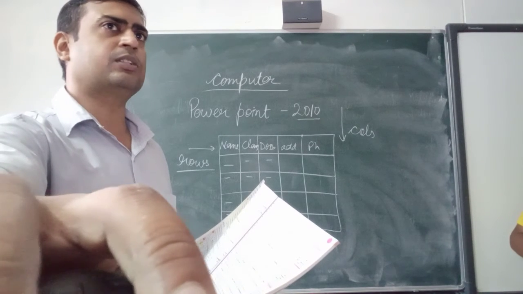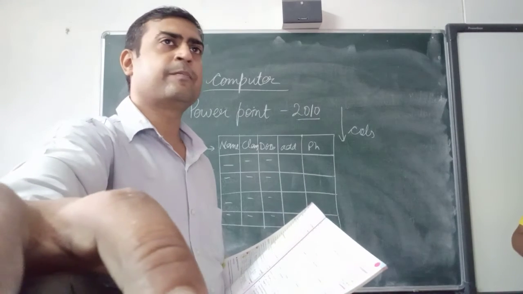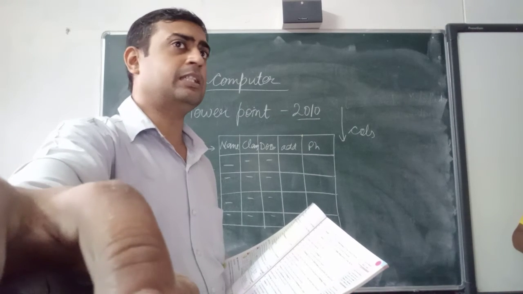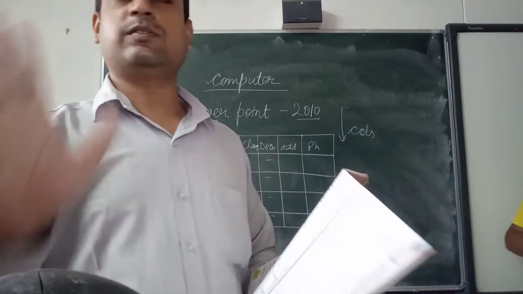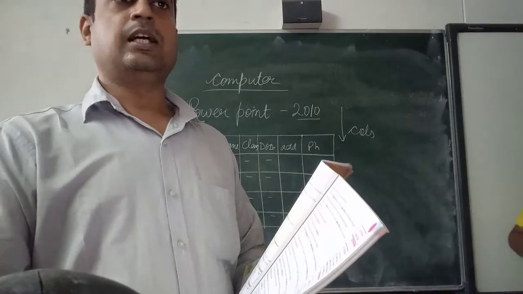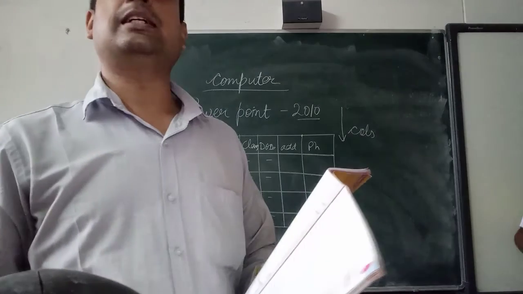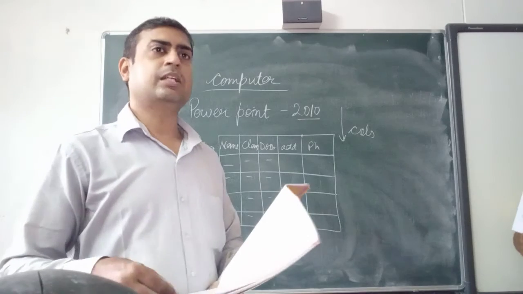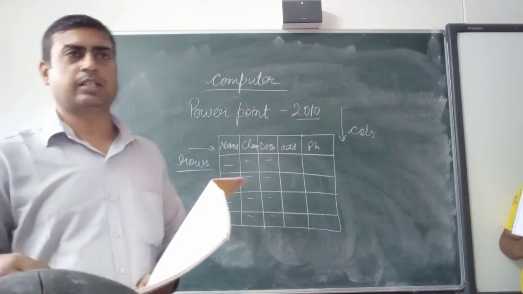In this design tab you will get these options. All these options are only used to modify the table. As you can see here, I can select different designs. If you want more, I have these many designs. And one more thing I am telling you for your information, I informed you in the beginning also, these many designs may not be present in all of your computers. If you are using Office 2007, you will not get this many designs. If you are using any other version, 2016 or 13, then you may get some more designs also. This is up to the version of your software.